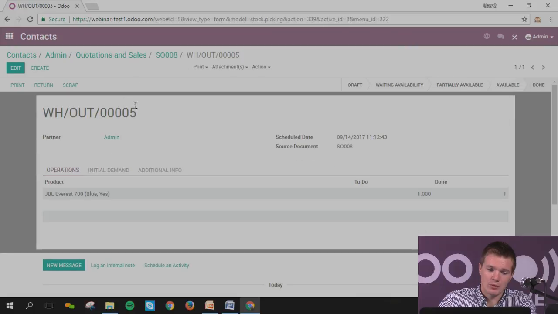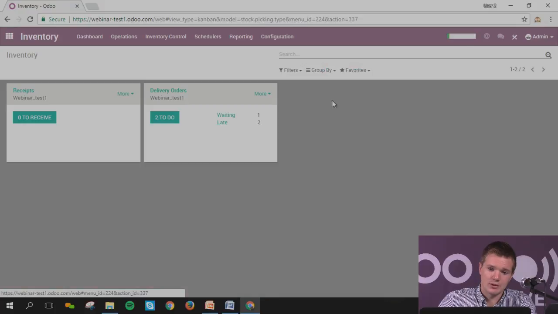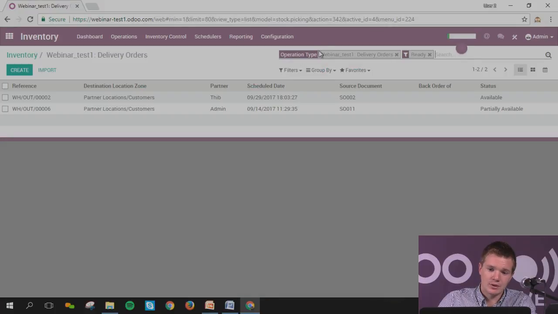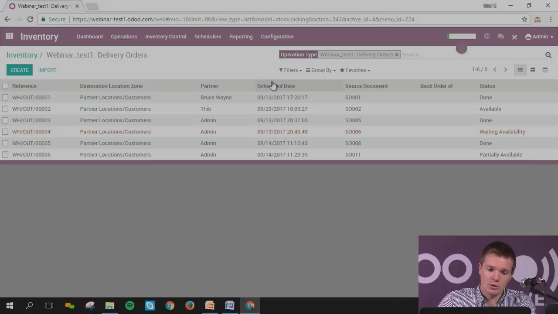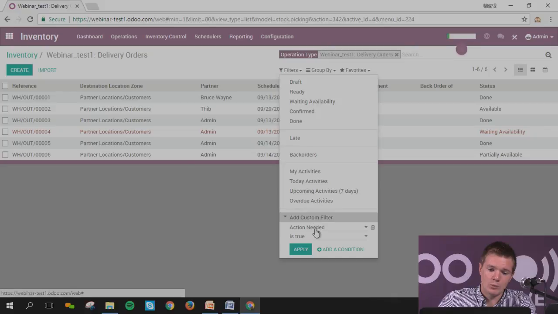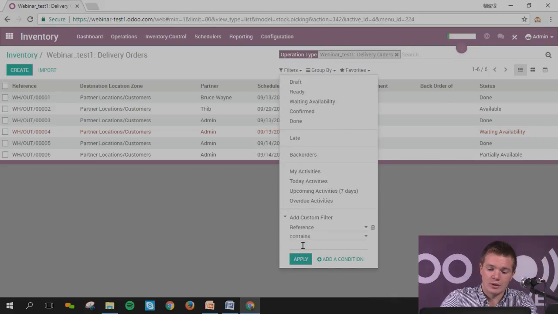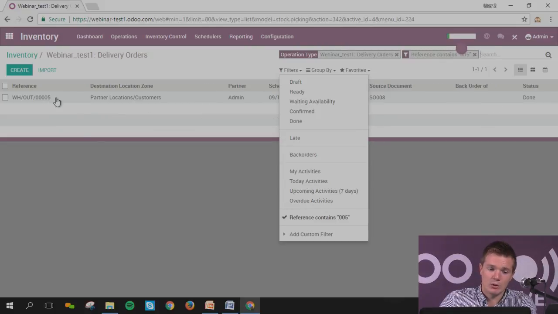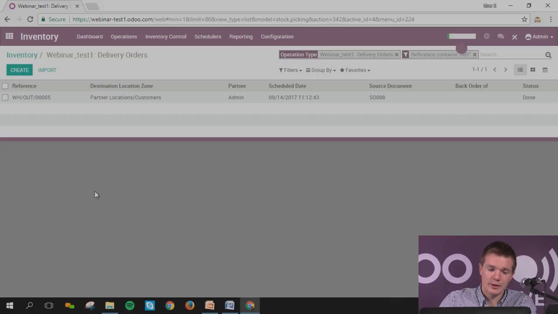Well, 005. Or, another way, directly go to the inventory, delivery, you erase what you have done, and you've got all the delivery order warehouse. And you can search via the filter. I want to see the reference which contains 0008 or 00 like 5, and I've got only the 005.